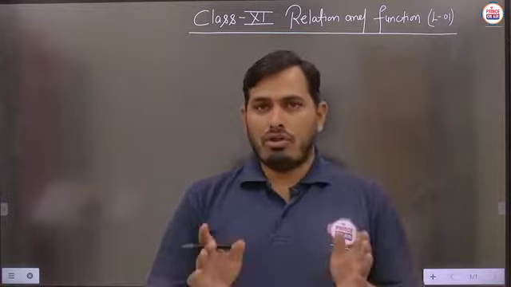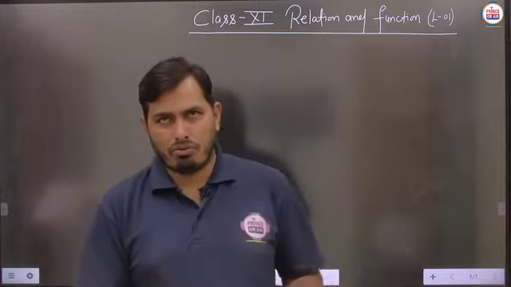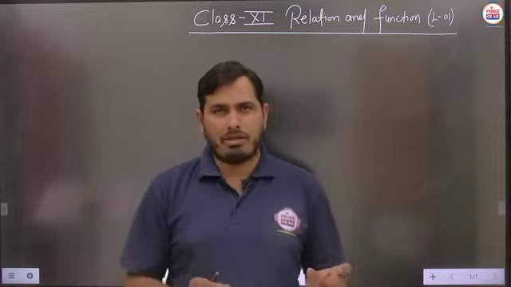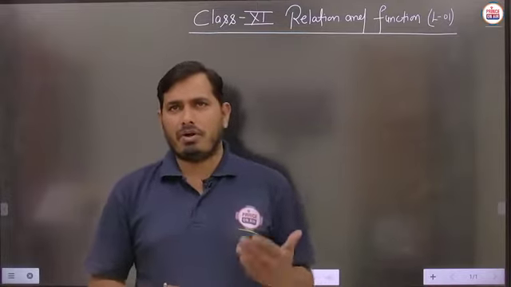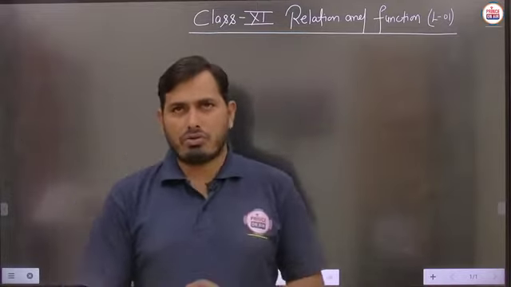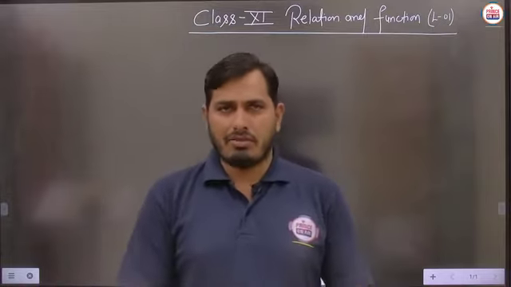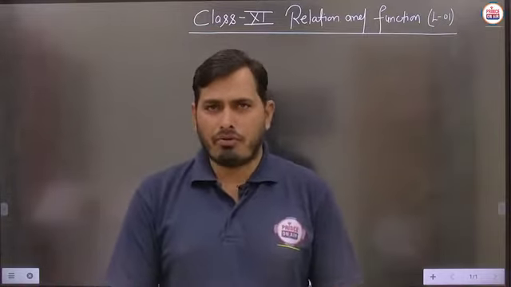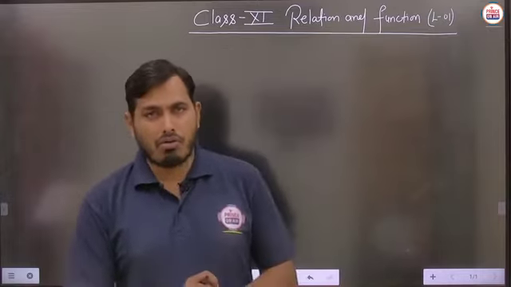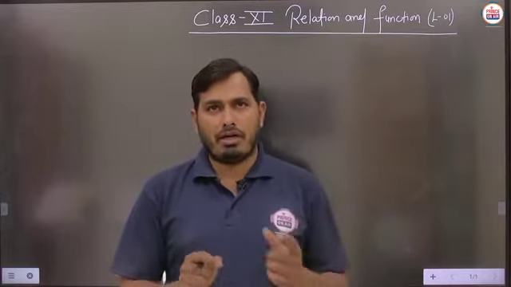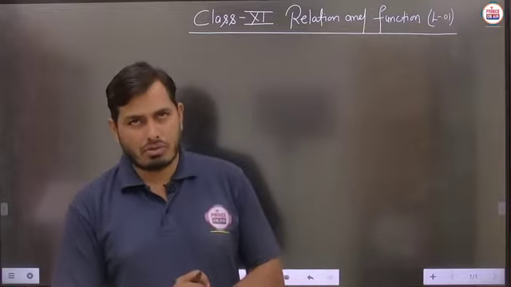So in this chapter we discuss the basic type of relation, their definition, and some basic kinds of relations as well as the functions. Is it clear? Again I am saying this chapter is very important for class 12th, so we have to keep in mind all the concepts related to relation and function always.